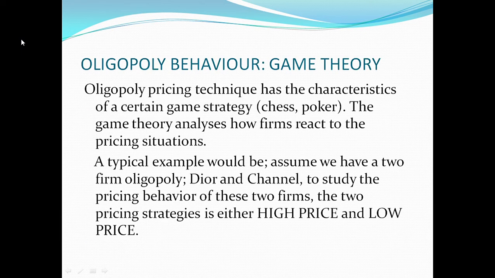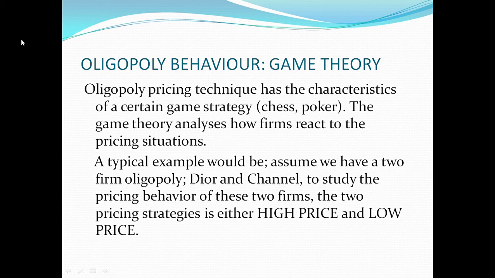Oligopolistic behavior is explained using the game theory. And by game theory, it explains the pricing strategy or the pricing situation as a result of how a firm will react to different decisions taken by its rivals. So I'd like us to take our mind back to a certain chess game strategy.